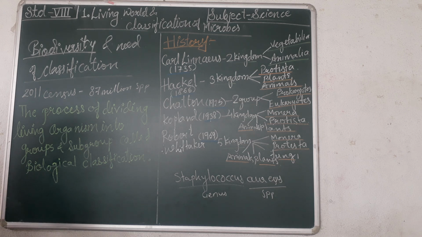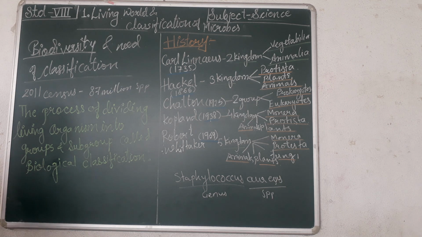They adapt themselves according to the geographical regions and food ingestion, that means the mode of food that they are taking in, right? So on the basis of that, we observe the differences in them. Thereby, to identify them, we need to classify the living organisms.